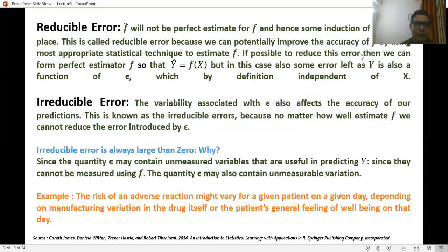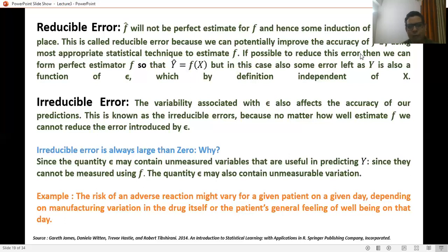The variations coming into the system through epsilon we cannot measure, so we are not considering them. Suppose the risk of an adverse reaction might vary for a given patient on a given day, depending on the manufacturing variation in the drug itself or the patient's general feeling of well-being on that particular day. This is an example of irreducible error.